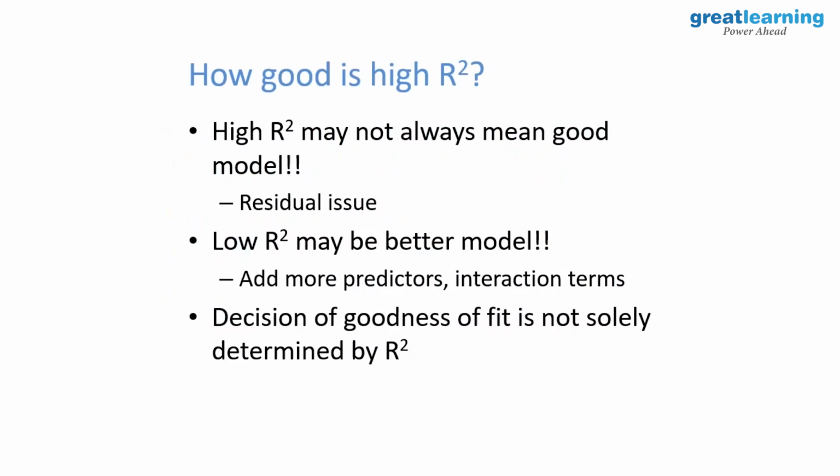Okay. So how good is a high R square? So a high R square may not always be good. There is a residual issue. We'll talk about that. Okay. So there is something called assumptions of linear modeling, right? What are those? So a lower R square may be a better model. You can add more predictors or interaction terms. We'll talk about that. The decision of goodness of fit is not solely determined by R square. Always remember, R square is not the only criteria to pick a model. There are other things which you have to validate. What are those? We'll talk.